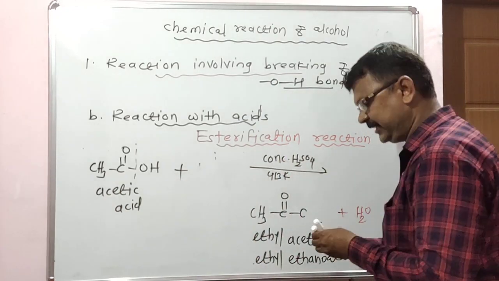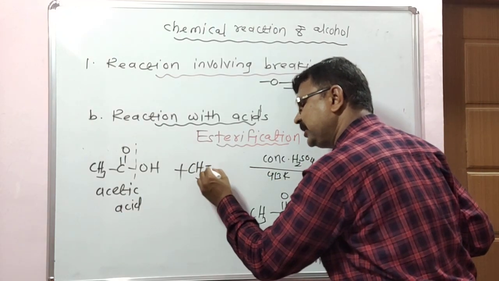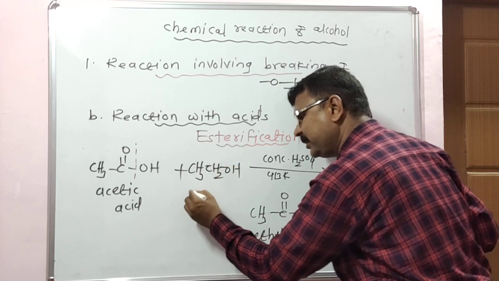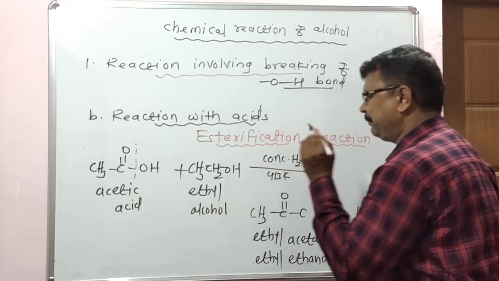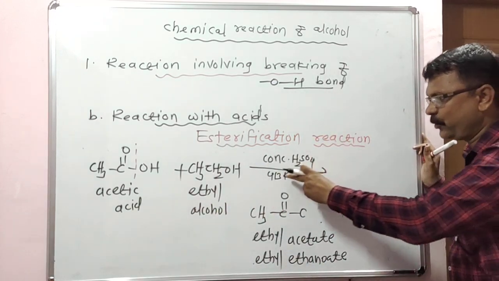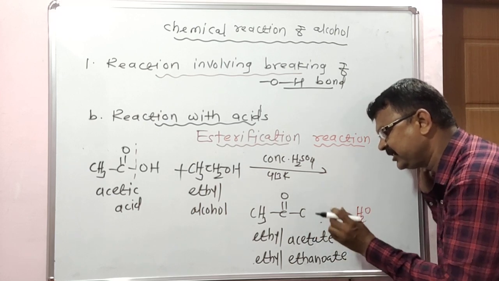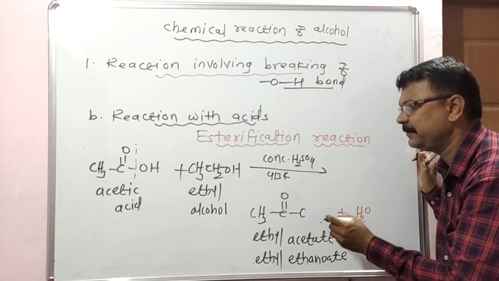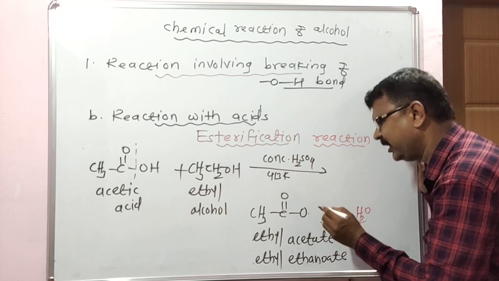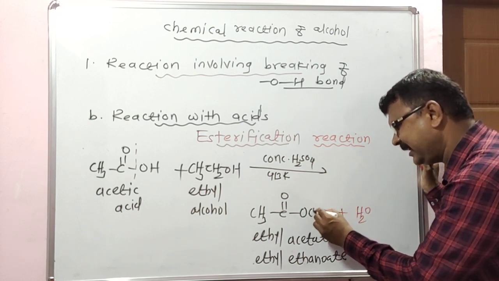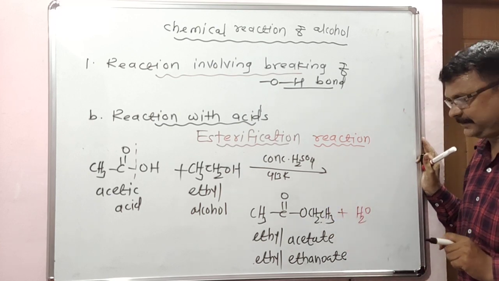When acetic acid is reacted with ethyl alcohol, CH3CH2OH, in presence of concentrated H2SO4 at 413 Kelvin temperature, it gives ethyl acetate, that is CH3COOCH2CH3.